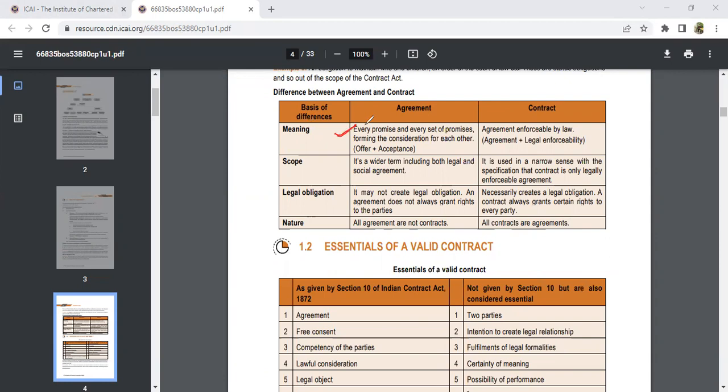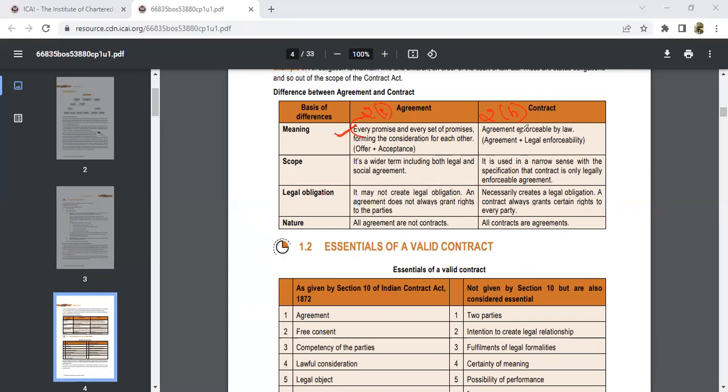Coming on to the meaning of agreement, what do you mean by an agreement? Agreement is nothing but every promise, every set of promises, that you are going to make. Agreement is defined under Section 2(e), and contract is defined under Section 2(h). If you don't remember, it's fine, you just go with that. Whatever promises you make, every promise and every set of promises forming a part of consideration to each other is what we call an agreement.